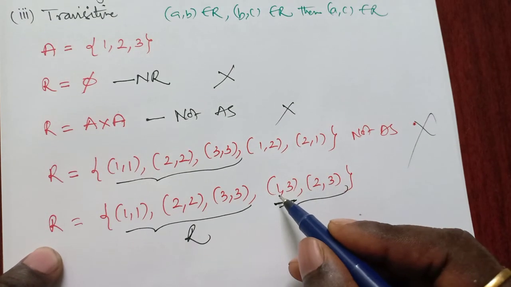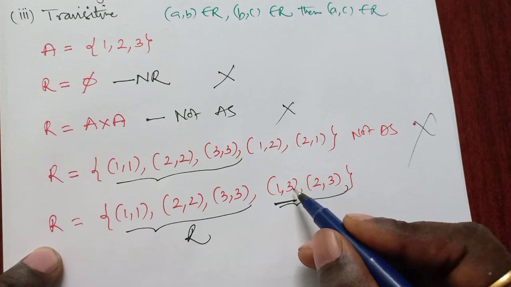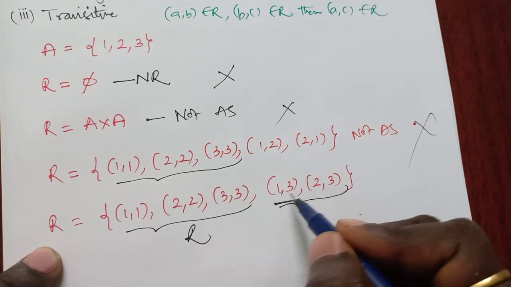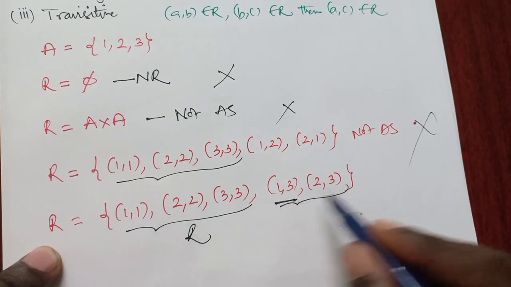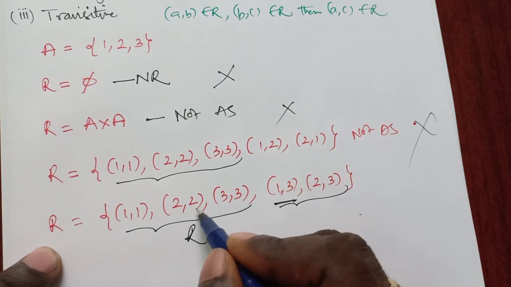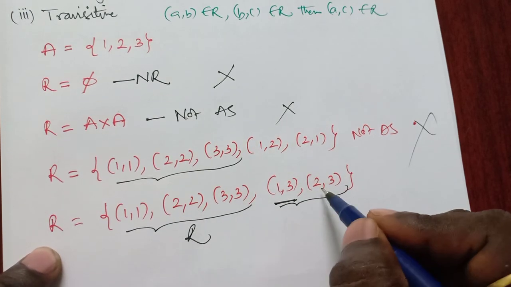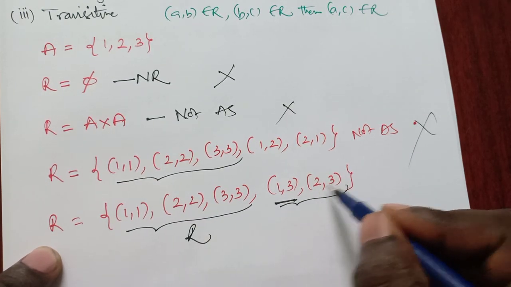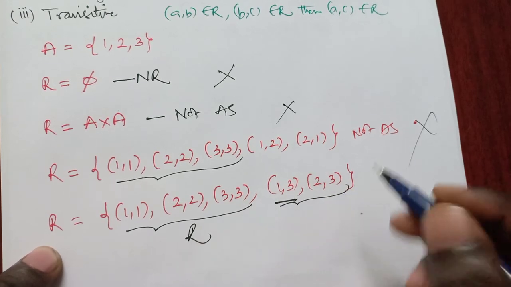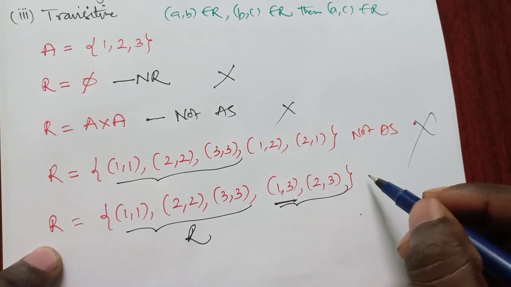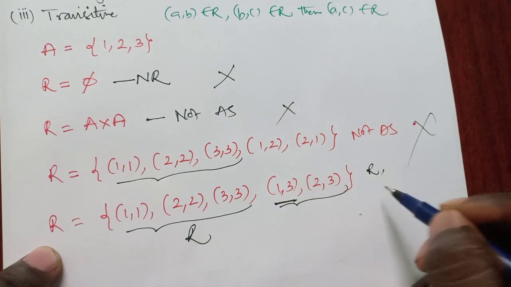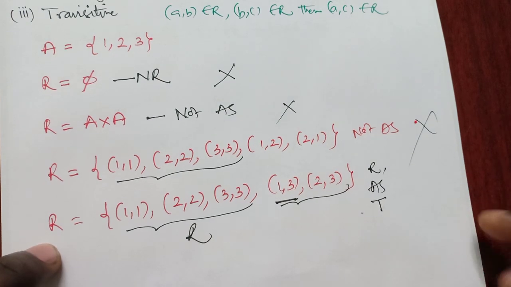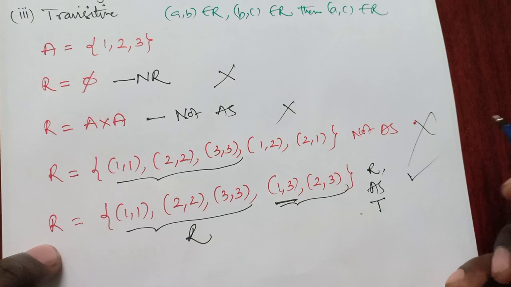Then coming to transitive. For 1 3, no element starts with 3 other than 3 3, so 1 3 and 3 3 give 1 3, no problem with this. Here 2 2 ends with 2, and 2 3 starts with 2, so 2 2 and 2 3 give 2 3, which is present. And 2 3 with 3 3 gives 2 3, present. So no problem with transitive. So clearly it is reflexive, antisymmetric and transitive. It satisfies all these three, so it is said to be a partial order relation.